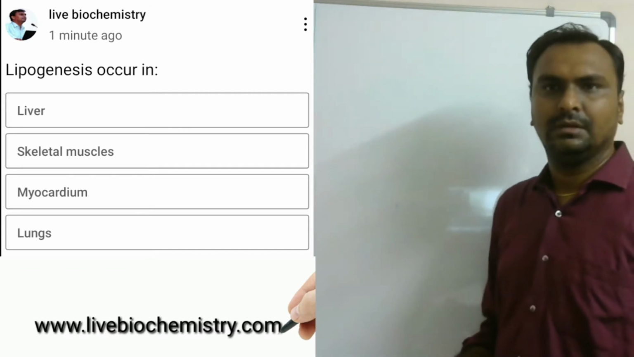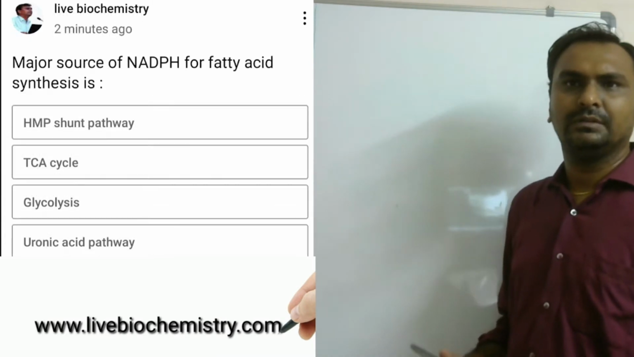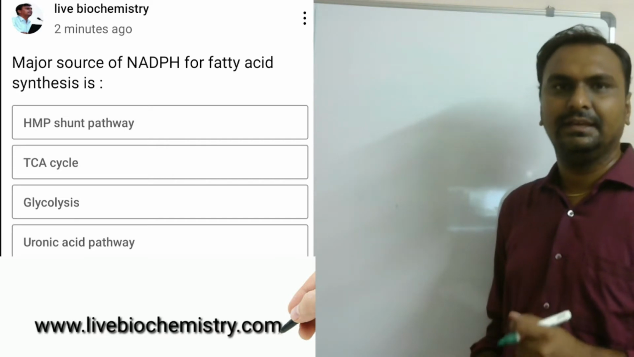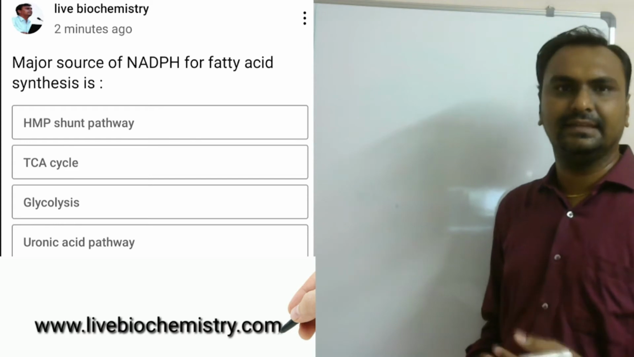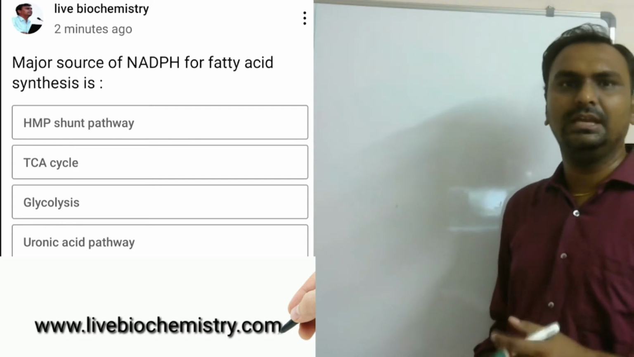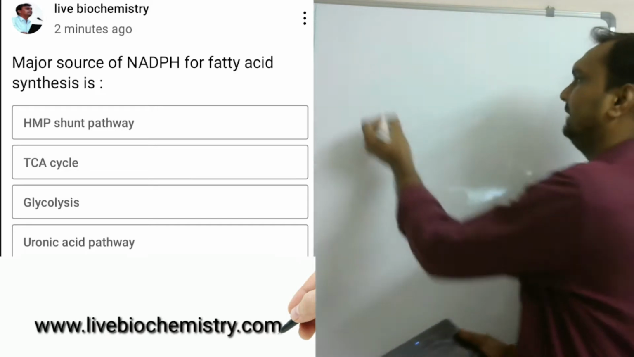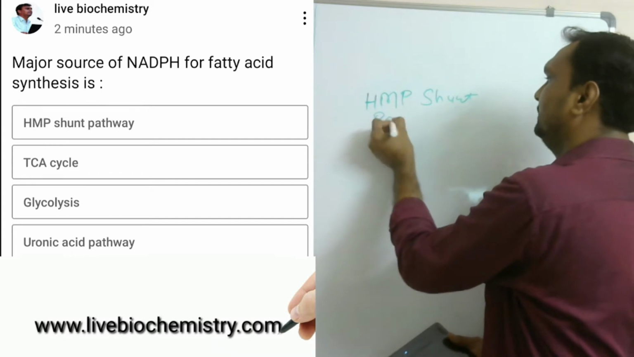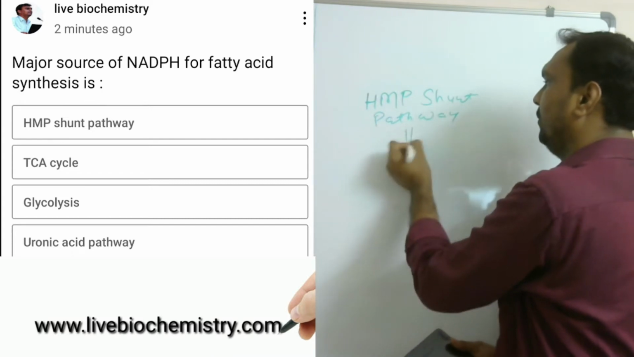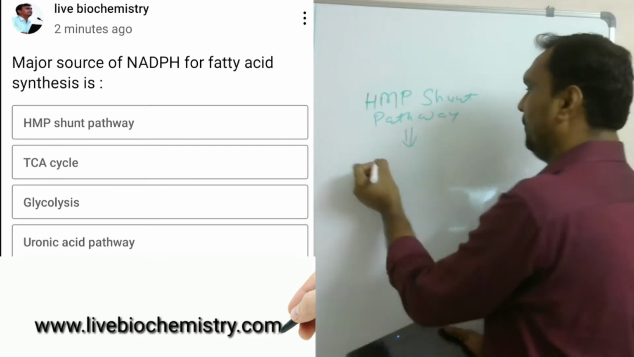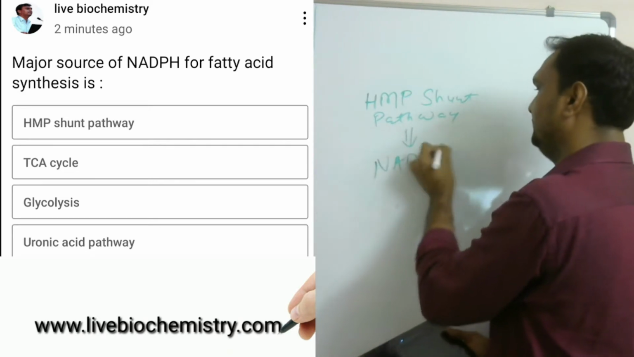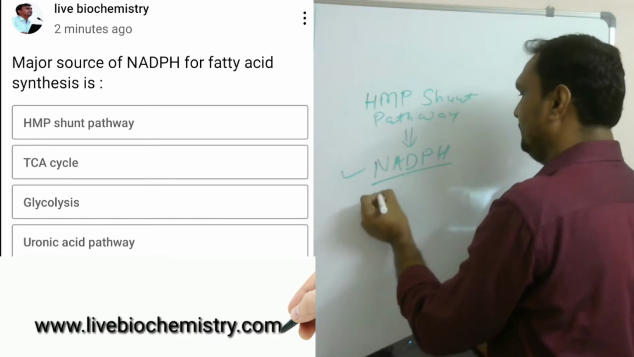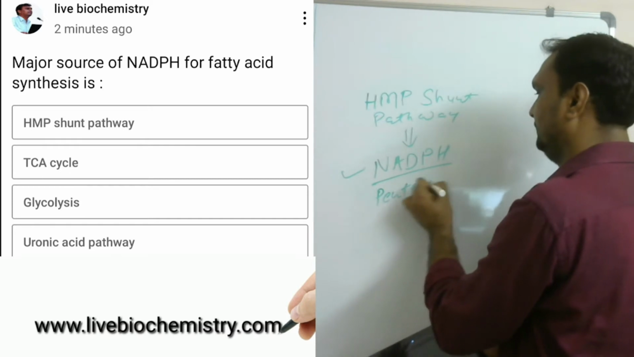Now coming to the next MCQ: the major source of NADPH for fatty acid synthesis is A. HMP shunt pathway, B. TCA cycle, C. Glycolysis, or D. uronic acid pathway. Here the correct answer is HMP shunt pathway. The main role of the HMP shunt pathway is to provide NADPH and pentose sugar.